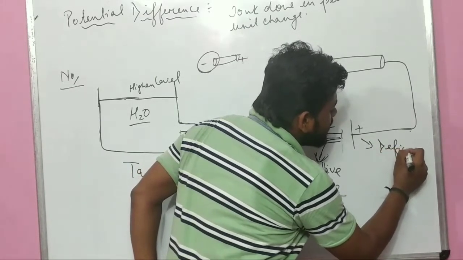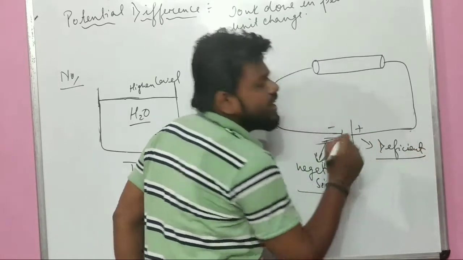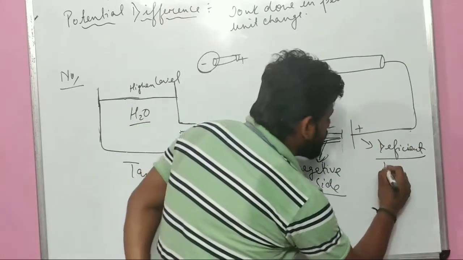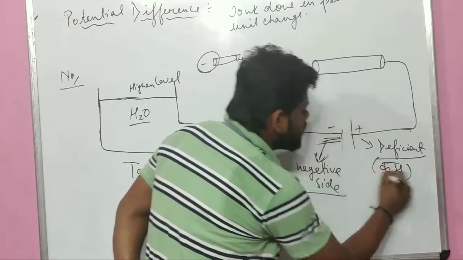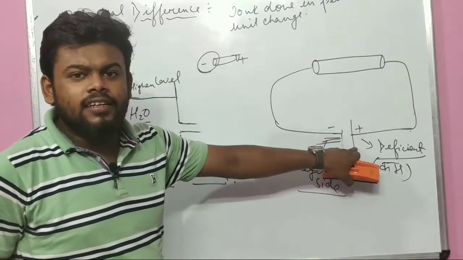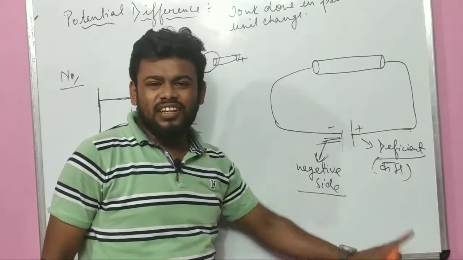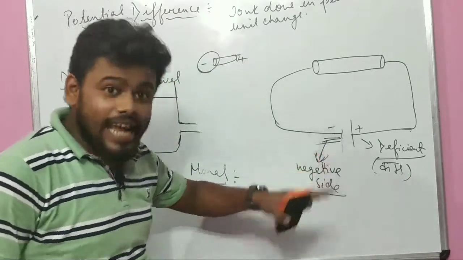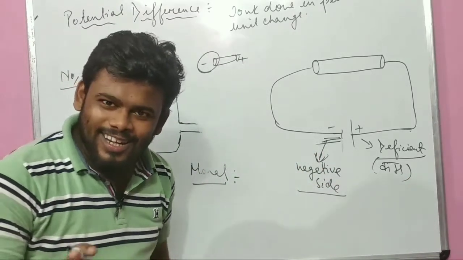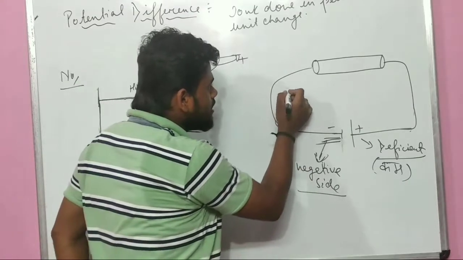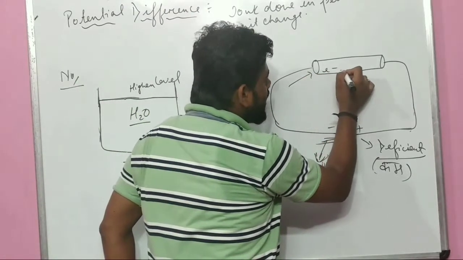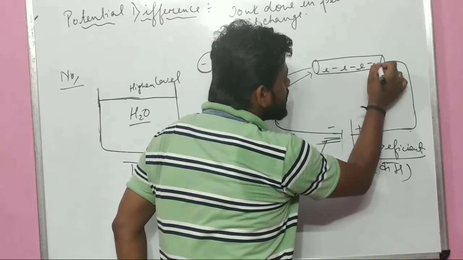I can say deficient means very rare. In the positive side the number of electrons is least. So that's the reason electrons always flow in this way.